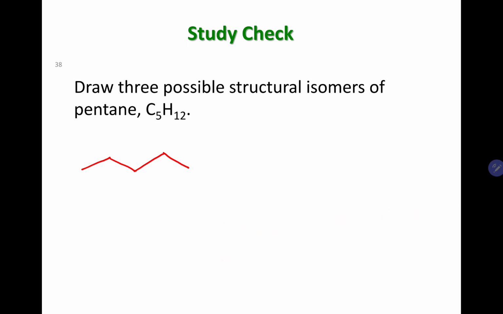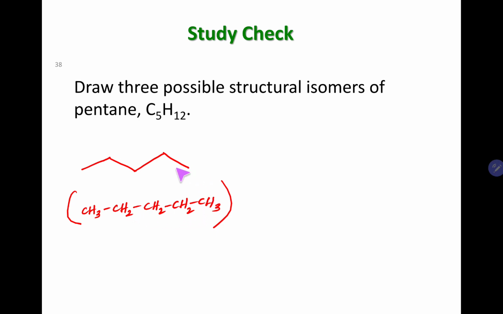If you are not very comfortable with skeletal structures yet, you can draw it like this: CH3, CH2, CH2, CH2, CH3. But of course, here's the thing: when you are using condensed structures like this one, the chance of getting things wrong is higher. Why? Because your hydrogens have to be accurate and all those things.